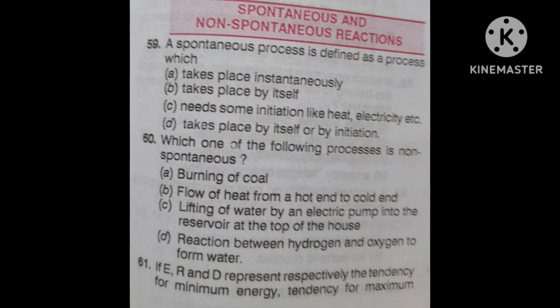First, delta S is equal to T upon Q reversible. Second, delta S is equal to Q reversible upon T. T is temperature, Q is heat, and REV means reversible. Third option, delta S is equal to delta V upon T. Fourth option, delta S is equal to delta E upon T.